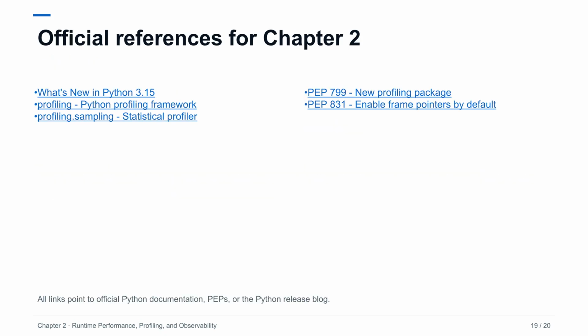These official documents cover the measurement and runtime changes in this chapter. The What's New document provides the integrated implementation and performance summary, including the provisional benchmark ranges. PEP 799 explains the profiling namespace and migration from the older profile module. The profiling library pages describe tracing, sampling, tachyon, commands, and output formats. PEP 831 gives the rationale and trade-offs for enabling frame pointers. Recheck the integrated documentation after the final release for any benchmark or command line refinements.